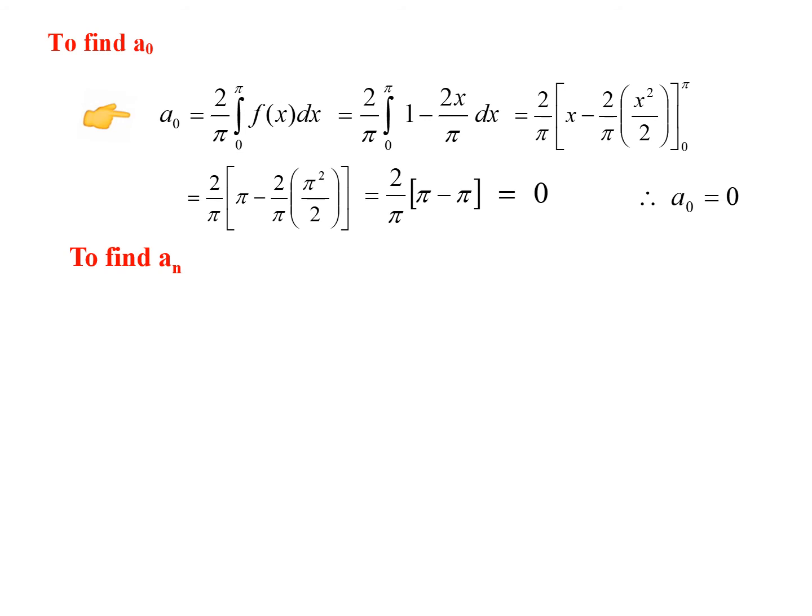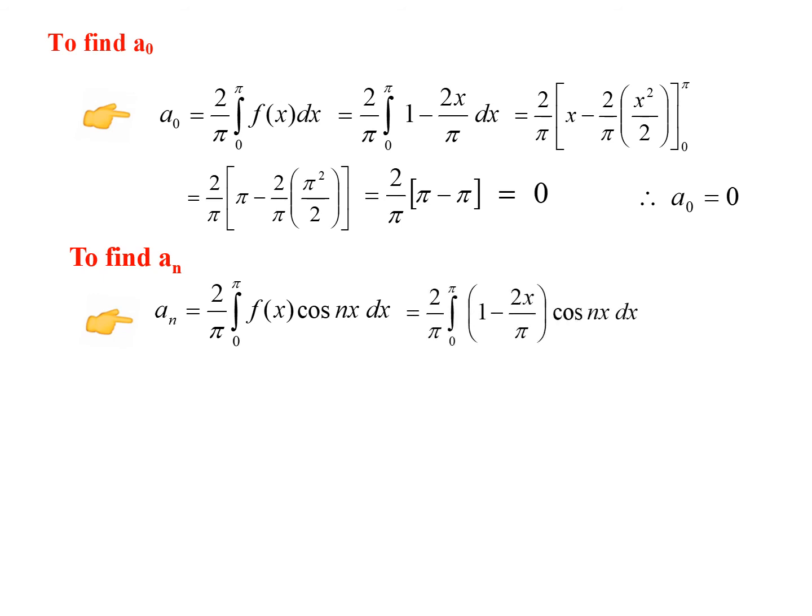Next we shall find an. This is the formula for an: 2 by pi, integral 0 to pi, f of x cos nx dx. And now again substitute what is f of x. In 0 to pi, f of x is 1 minus 2x by pi, into cos nx dx.